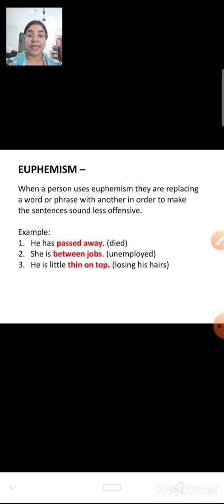For example, he has passed away. Instead of saying he has died, we are using passed away, so that the family members of that person should not feel bad about that. So to avoid using offensive words, we try to use such a sober word so that it should not be very offensive to other people.